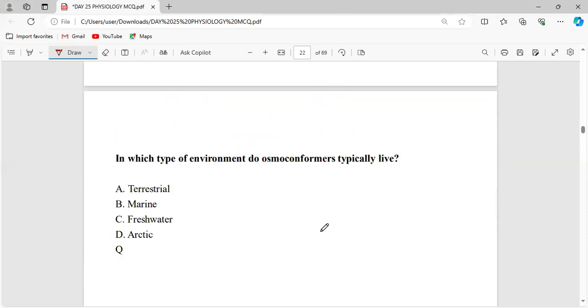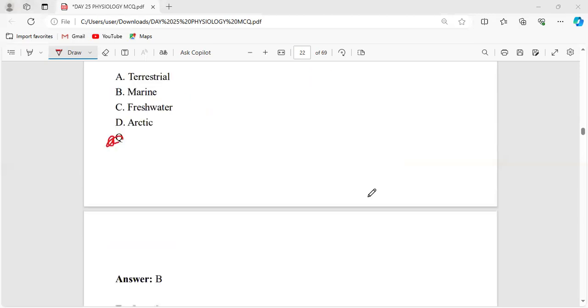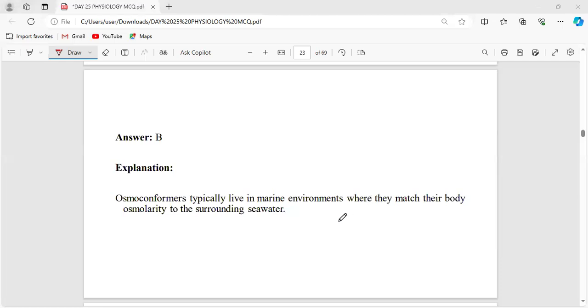Right now, in which type of environment do osmoconformers typically live? Here, they are not asking about the osmoregulators. The question is about osmoconformers. What is meant by osmoconformers and osmoregulators? I hope you all remember what I have said. That will be the marine environment, where they match their body osmolarity to the surrounding seawater.